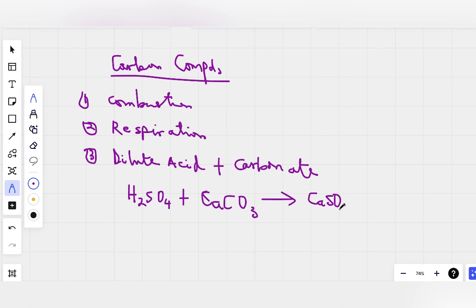Why? Because in the reactivity series, a metal can displace any other substance that is lower in the reactivity series. Hydrogen may not be a metal, but it behaves like a metal. It's even found with metals in the reactivity series. So this calcium displaces this hydrogen and reacts with the sulfate to form calcium sulfate, right?